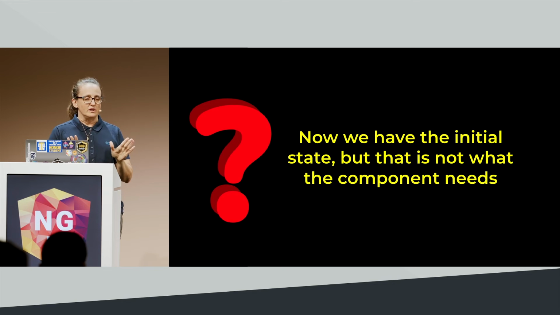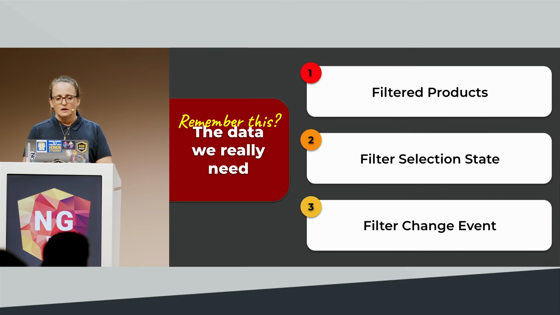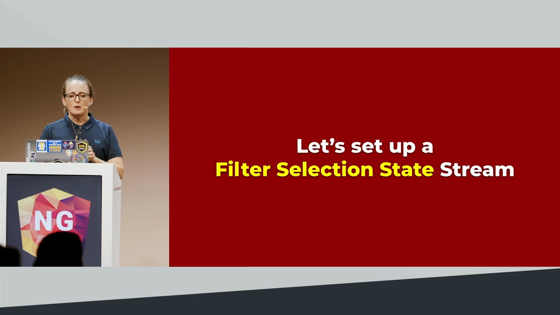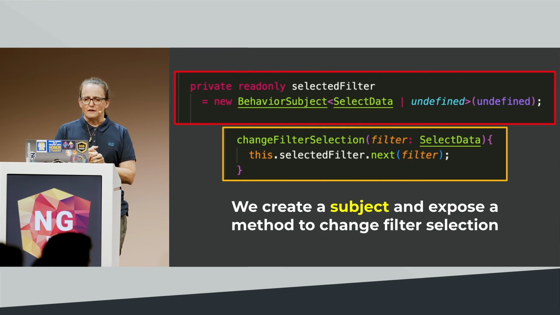But that's not what the component needs. We haven't even made those public yet, right? Nothing can actually access any of the subjects that we've just created. Because we want filtered products, we also want filter selection state, and we want filter change events. So let's set up a filter selection state stream. This will be in our filter service.